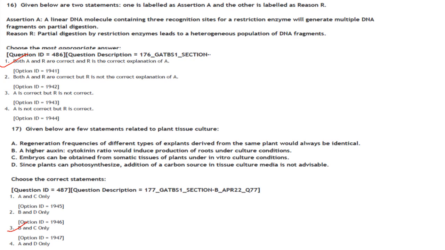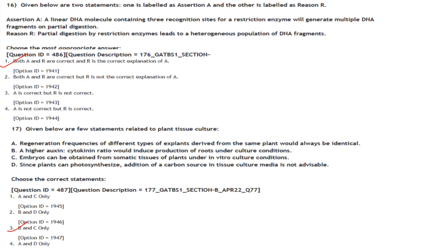So that is correct. Then next, reason R: Partial digestion by restriction enzymes leads to a heterogeneous population of DNA fragments. Yes, that is also correct. Partial digestion will give you fragments of different lengths. So the answer here is both A and R are correct, and R is the correct explanation of A.